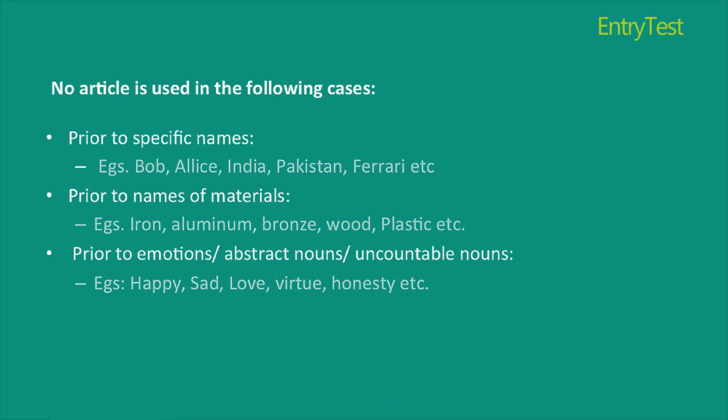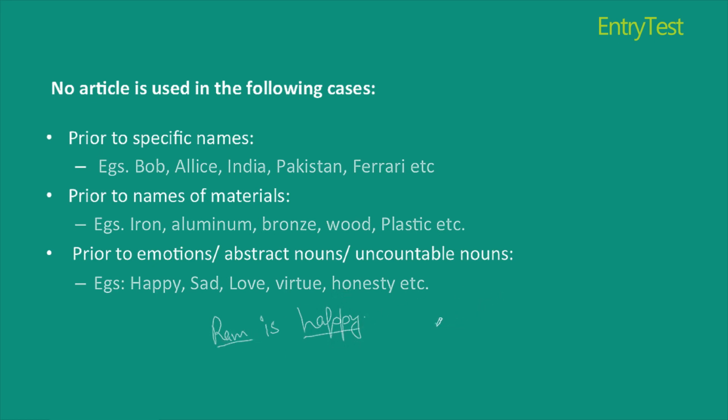Likewise, we never use articles in front of emotions, abstract nouns, or uncountable nouns. For example, happy, sad, virtue, honesty, etc. Thus, I say Ram is happy. I will never say Ram is a happy or the happy or Ram is a honest or the honest. I just say Ram is happy.